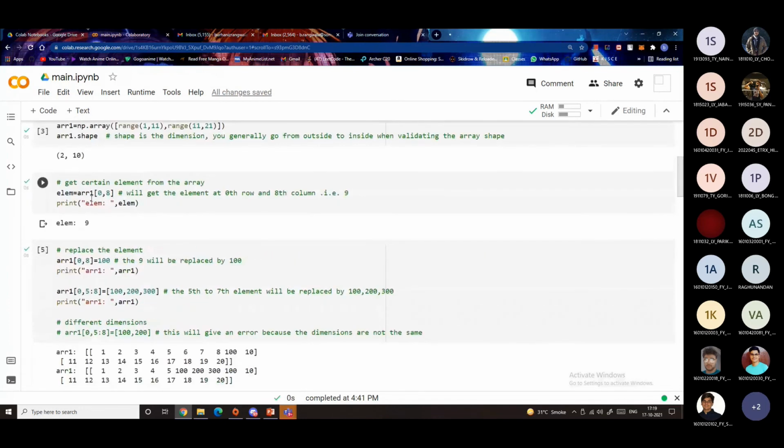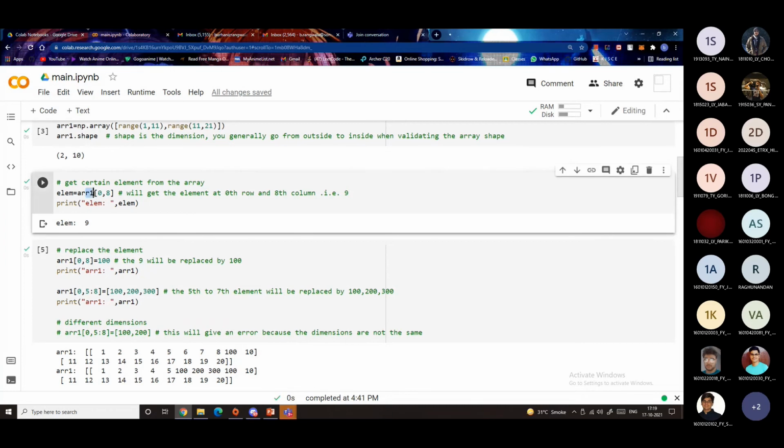Now this is how we replace or get an element in NumPy. As you know, in normal Python, you just use the name of the list and the index of the element you want. But in NumPy, the list can be multidimensional. So this is, like I said, the first dimension, the second dimension, and so on. This will give you the element. This will basically find the element at the first row and ninth column, which in this case is 9.